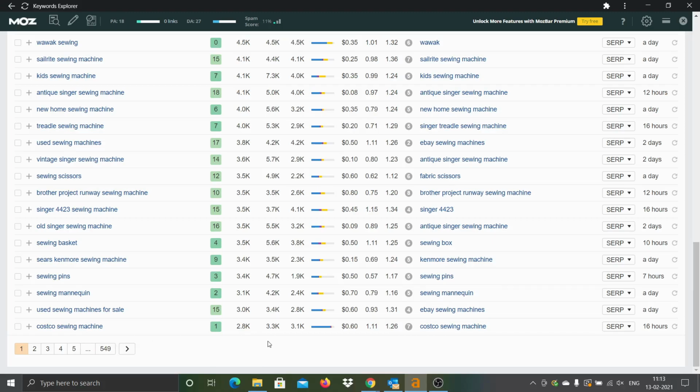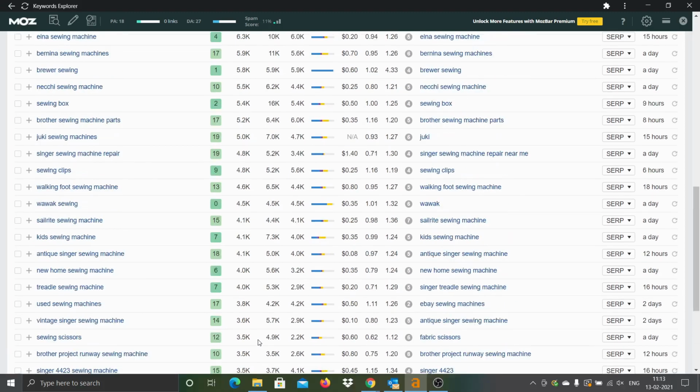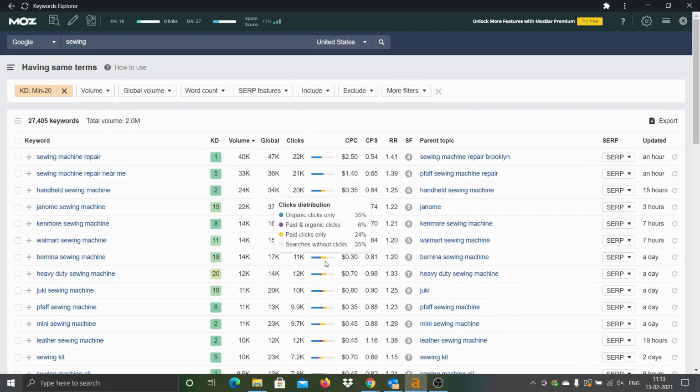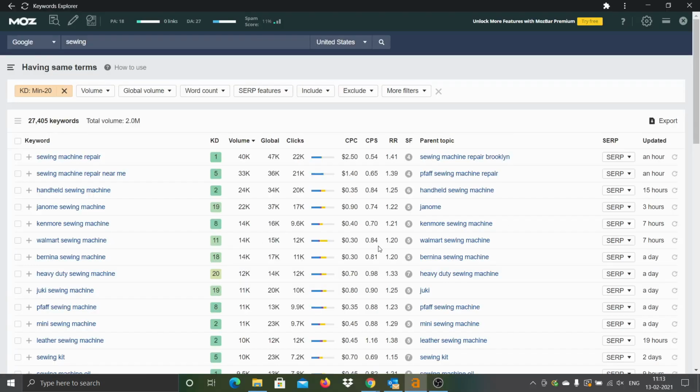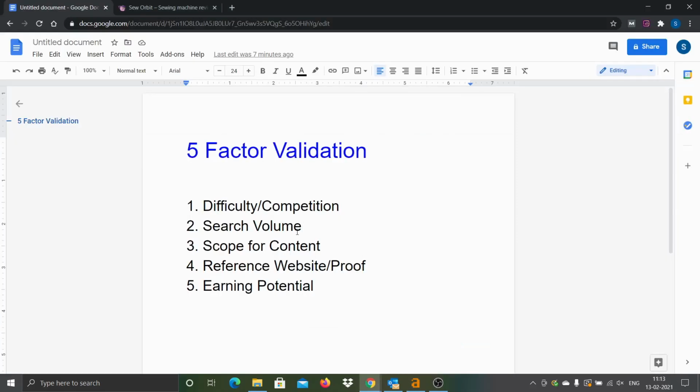Typically, what I consider is, if on the entire first page all the keywords have a volume of more than 1000, I consider it a positive signal. Here, almost all the keywords on the first page itself have nearly 3k and above. So that's a positive signal. That means all the keywords with low difficulty also have good search volume. The second validation is also true.